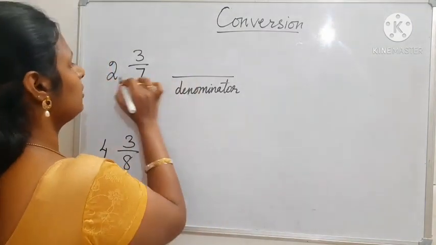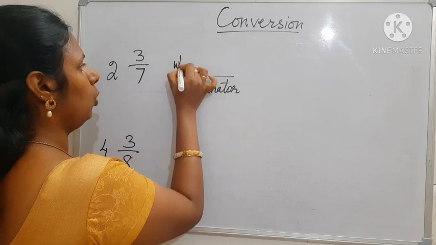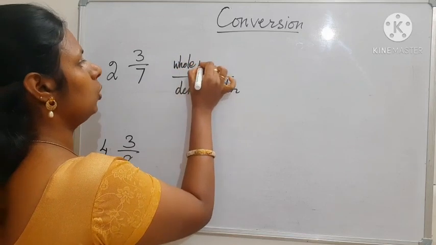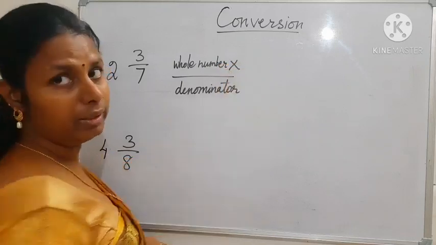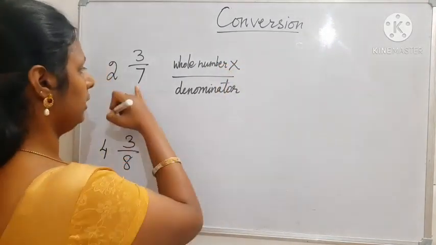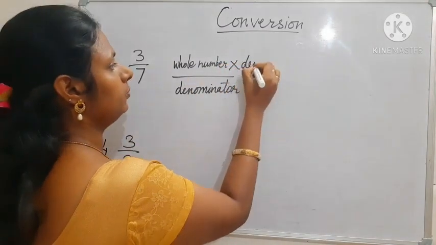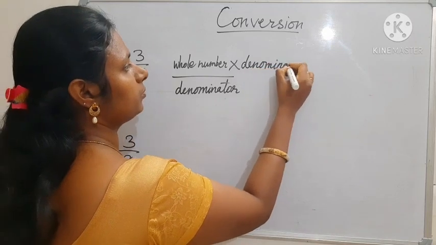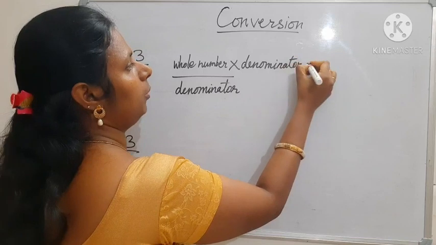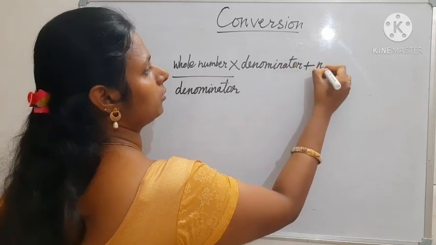For that, first we have to write the whole number multiply by denominator plus numerator.